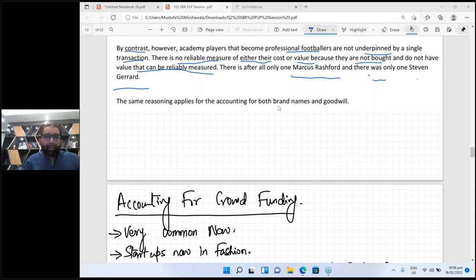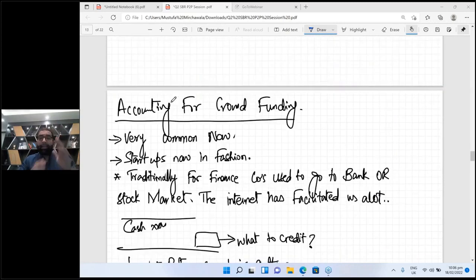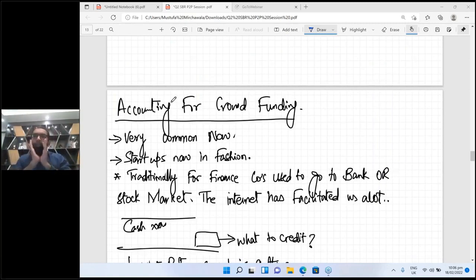Now, as I told you, the examiner tests whatever is going on in the current world. Same with SBR and SBL, both papers, right? So if you see the news, if you are active, there is a word, startups. Startups are in fashion now, especially in India, and in the US, everywhere.